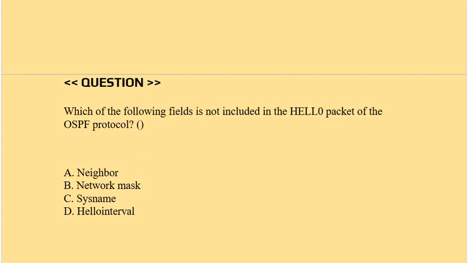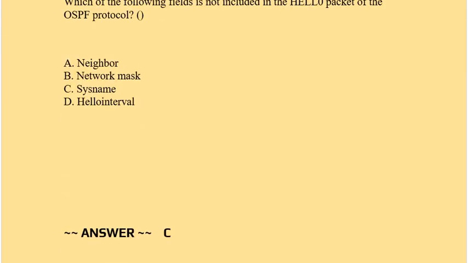Question is, which of the following fields is not included in the Hello packet of the OSPF protocol? Option A, neighbor. Option B, network mask. Option C, sysname. Option D, hello interval. Correct answer is option C.